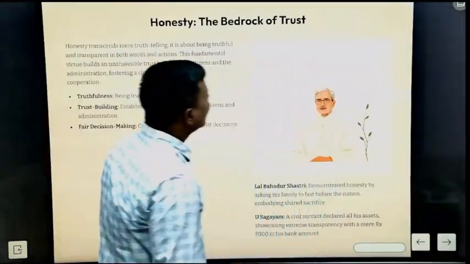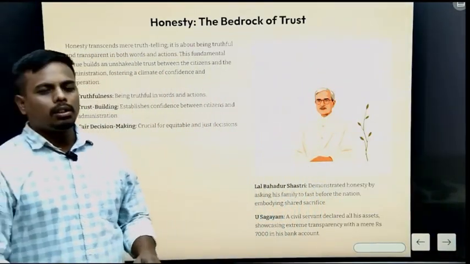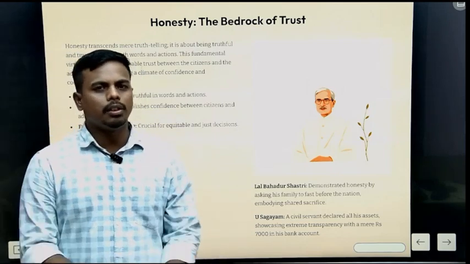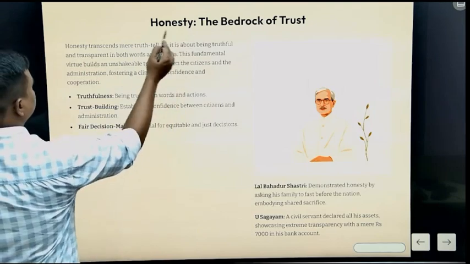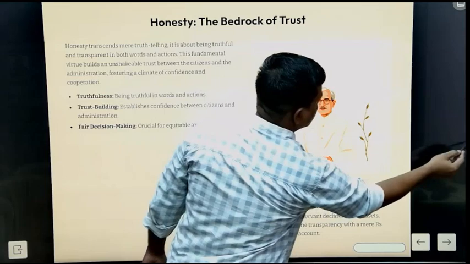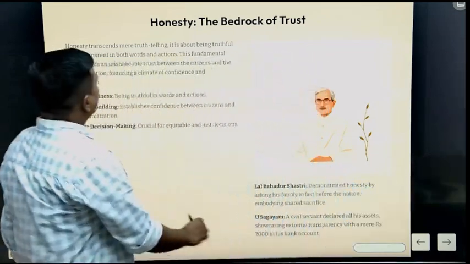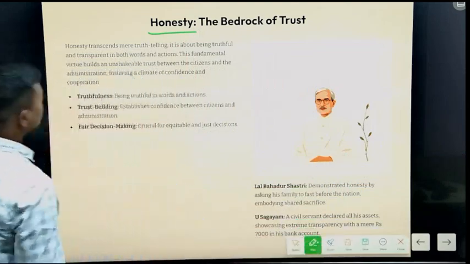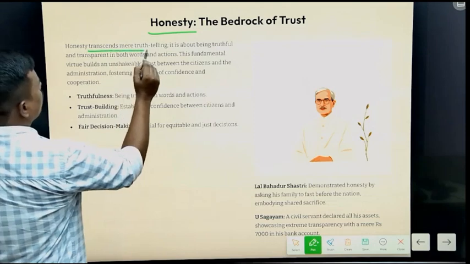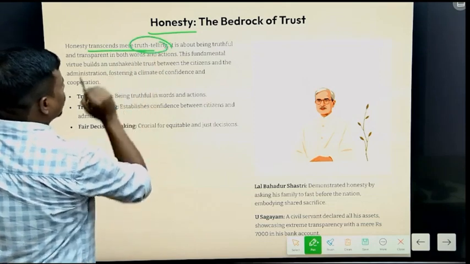Now let's understand the terms honesty and integrity. The very first word is honesty. Honesty is the value of truth telling.